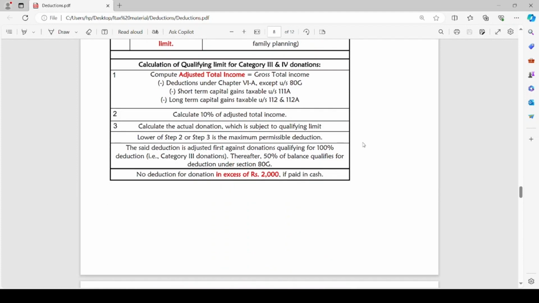Also, no deduction is allowed for donation in excess of rupees 2000 if it is paid in cash. If the donation is paid in cash and it exceeds rupees 2000, we will allow no deduction for such donation. That means even up to 2000 also, the deduction is not allowed if the donation is paid in excess of rupees 2000. The whole amount will be disallowed as a deduction under section 80G.